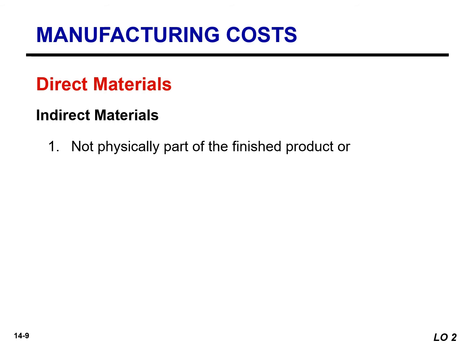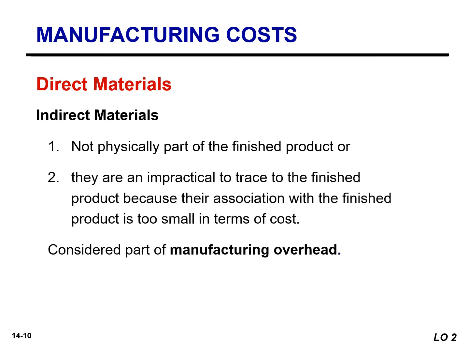These are called indirect materials. Indirect materials have one of two characteristics. They do not physically become part of the finished product. An example would be oil or lubricants for the machines, cleaning supplies, or disposable safety equipment like gloves. Or they are impractical to trace to the finished product because they are too small in terms of cost. An example would be glue, the cost of glue when assembling an Ethan Allen table. Companies account for indirect materials as part of manufacturing overhead.